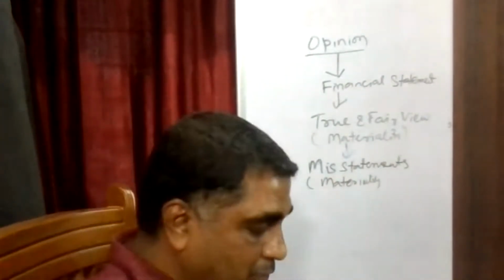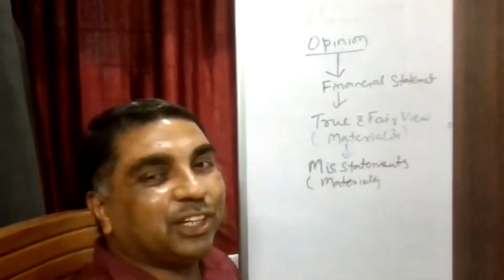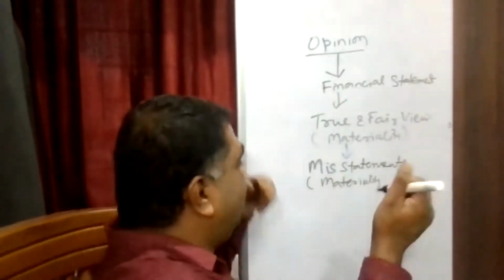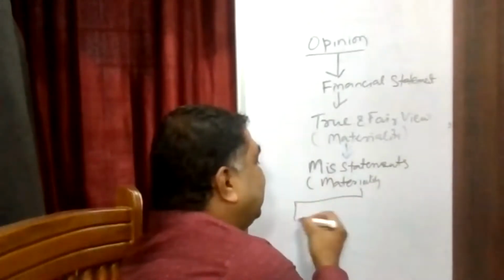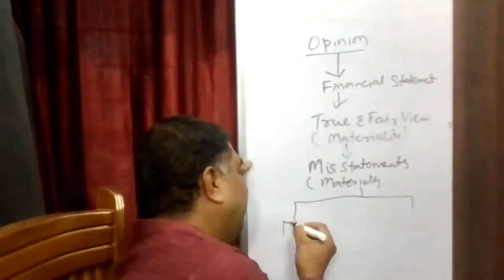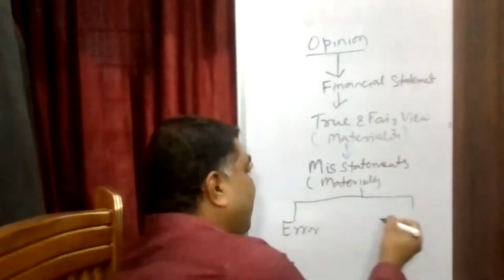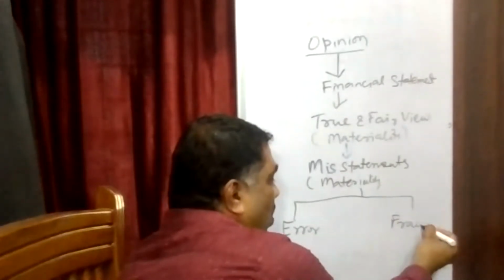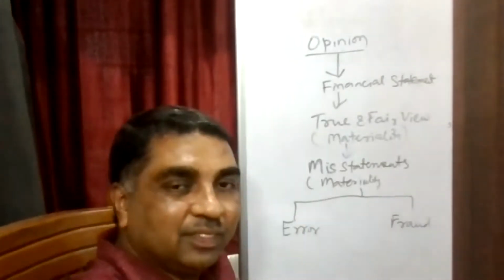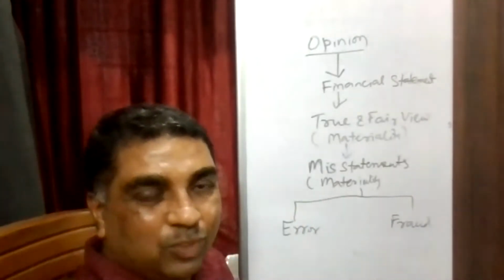Now, the next question comes, why at all is there a misstatement in the financial statements? The misstatement will be in the financial statements for two reasons. Broadly, either it may be error or it may be what? What is the other one?